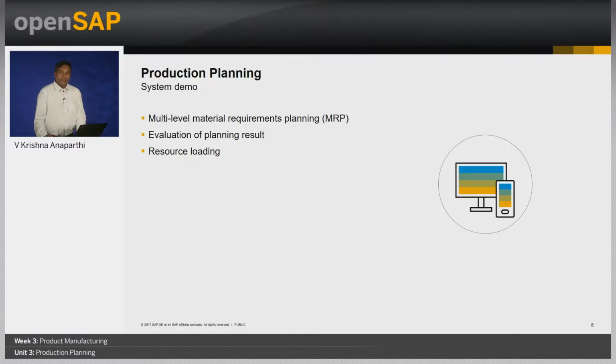And yeah, with that we come to the end of unit 3. To quickly summarize, in this unit we learned the following: the need of the MRP run and the parameters that control it, the MRP run result across the multi-level BOM chain, the linkage between the receipt elements of parent and child components using material flow, and finally the basics of resource loading.